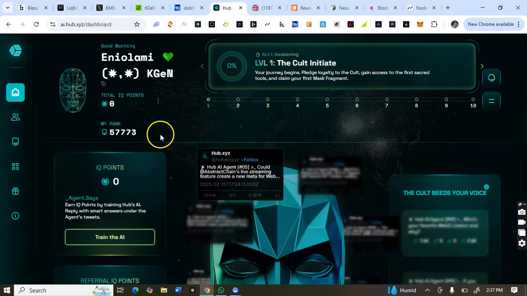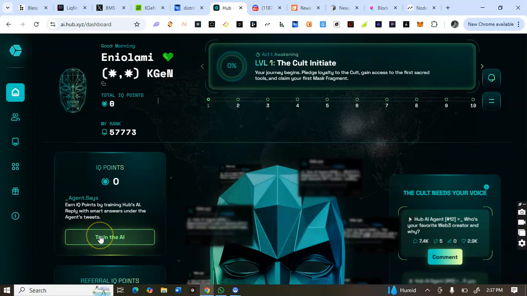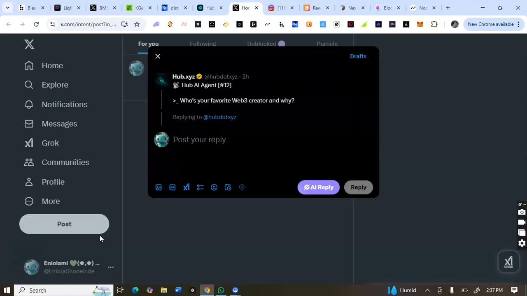So now to start earning their points, click on this train AI. I've not earned any points, I just signed up now. That's why I had to explain the sign up process. This is for the AI.Swoop.xyz. I have just explained the registration process and what you need to do.